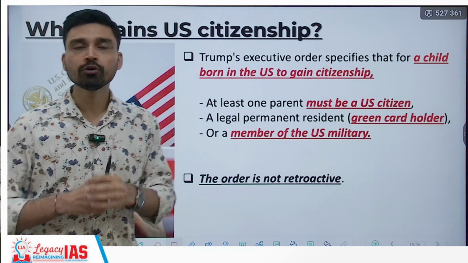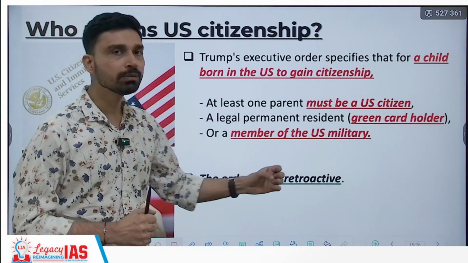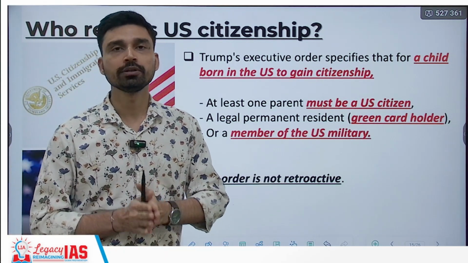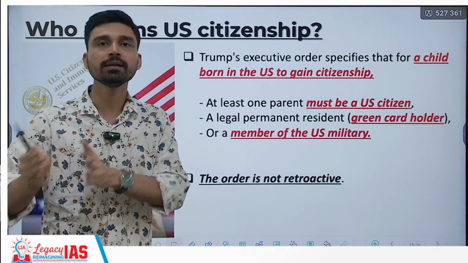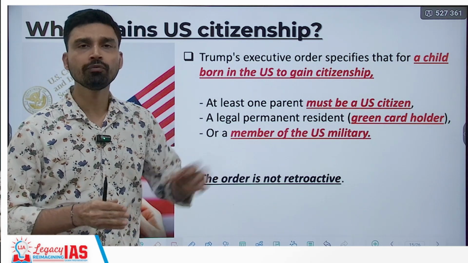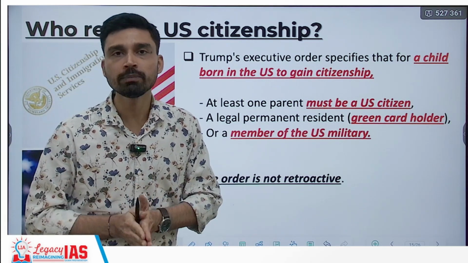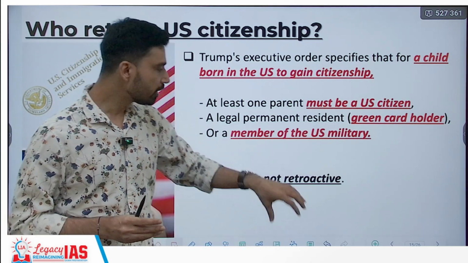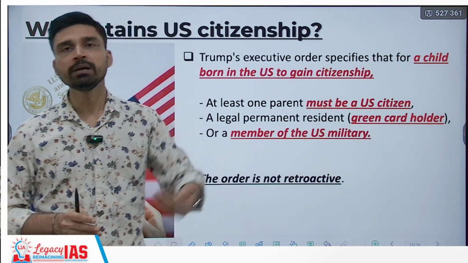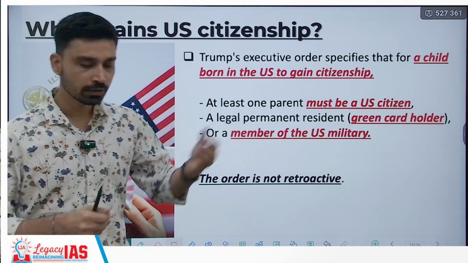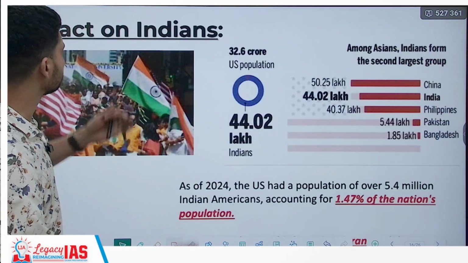Also, another point we have to keep in mind here is that the order that has been passed by the president is not retroactive in nature. What it means is that all the children who are born till date, since the order comes into effect, their citizenship will not be affected in any way. Retroactive means this: since this order is not retroactive, its implementation will only be done after the coming into effect of this particular order.